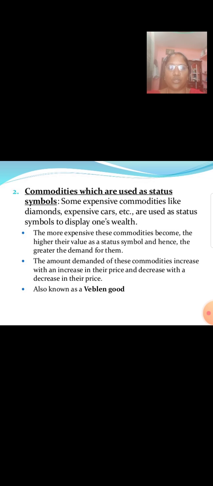Commodities which are used as status symbols. Some expensive commodities like diamonds, expensive cars, etc., are used as status symbols to display one's wealth. The more expensive the commodities become, the higher their value as a status symbol, and hence the greater the demand for them. The amount demanded of these commodities increases with an increase in their price and decreases with a decrease in their price, also known as a Veblen good.